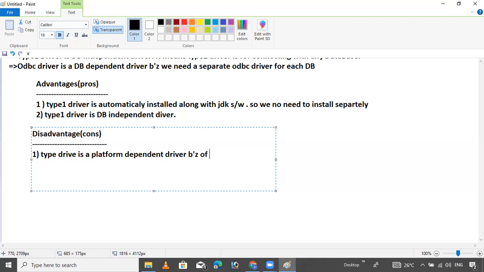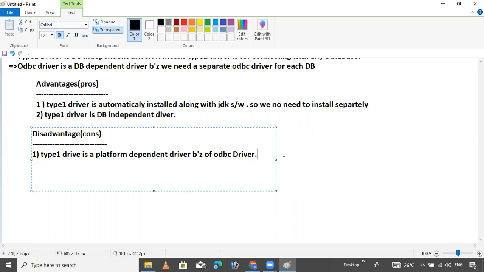You can ask me, sir, you said previously in the advantage that type 1 driver is database independent. Then type 1 driver is platform dependent. Why? Because of the ODBC driver.